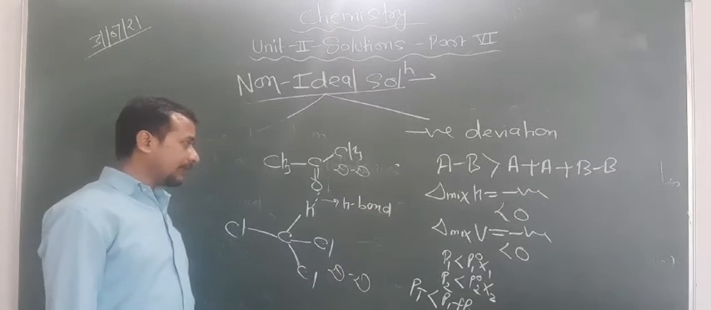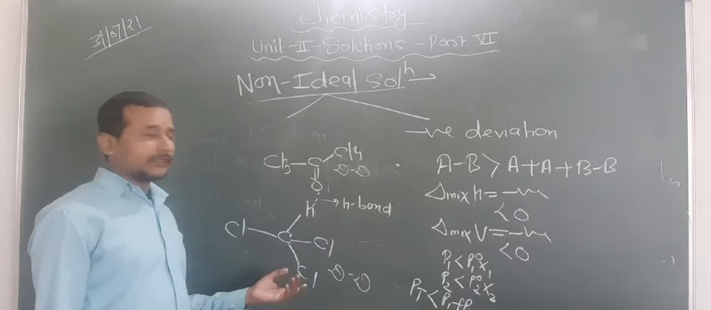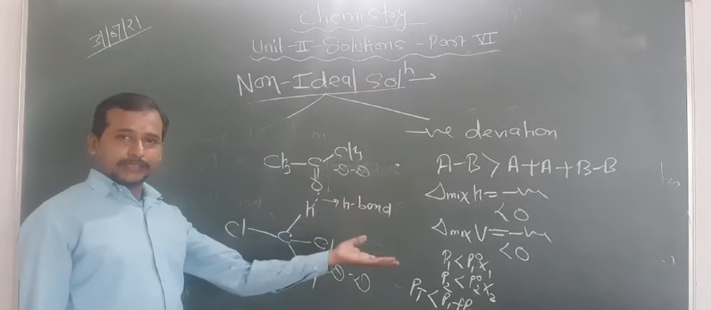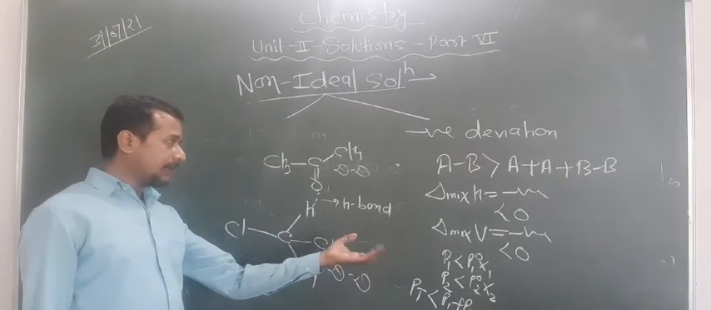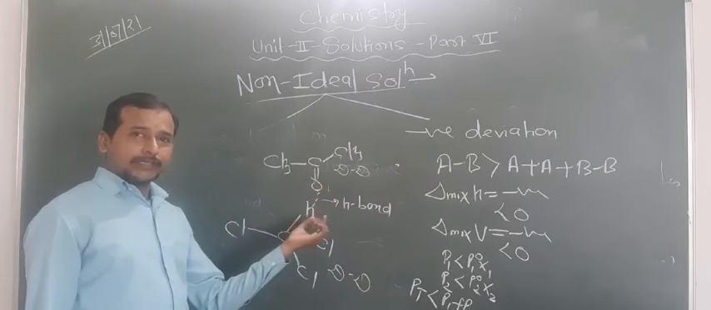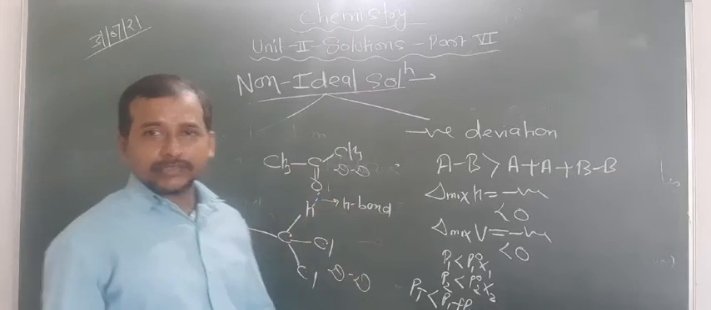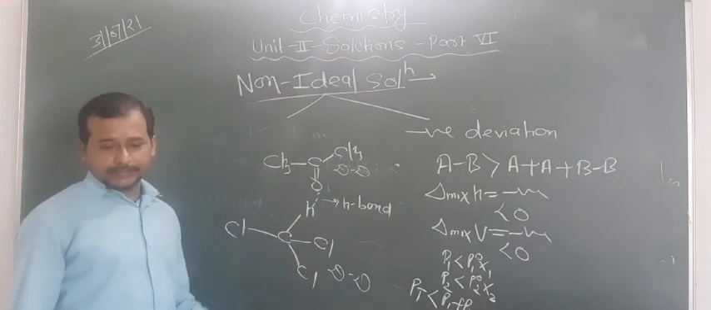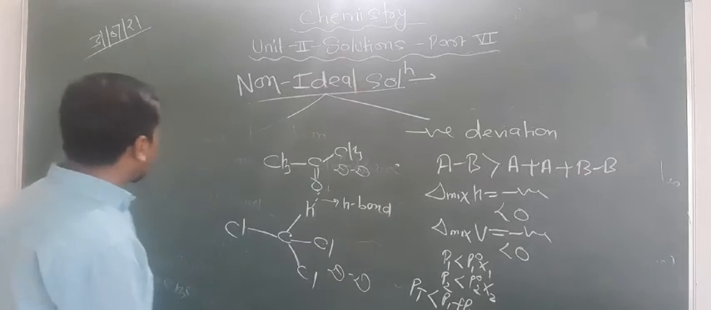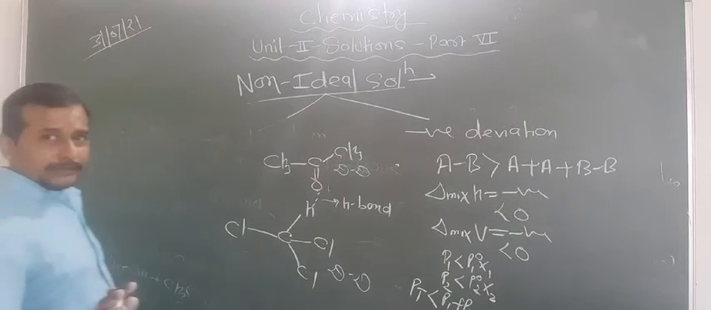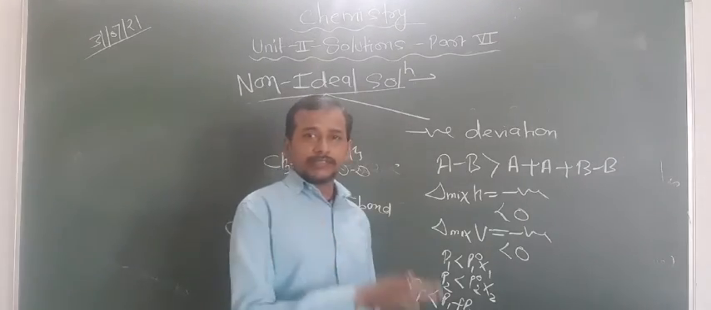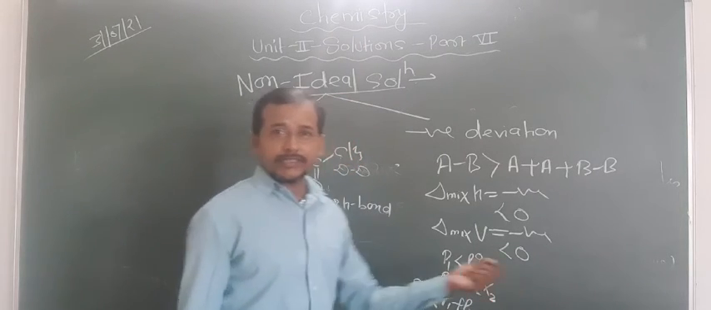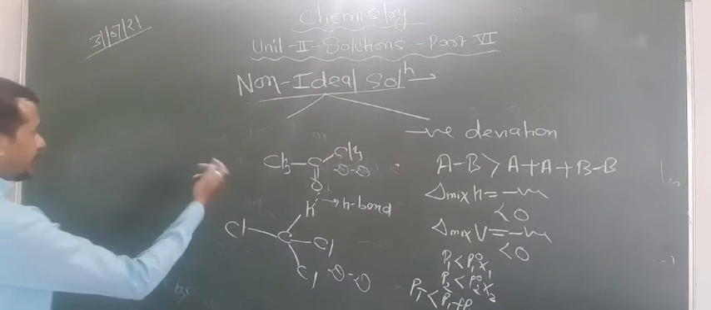So that's why what happens here? The interaction between them is more than the previous interaction. That means the solute-solvent interaction is more than solute-solute and solvent-solvent interaction, and that's why they show the negative deviation. Okay, some more common examples. One example is asked, you write one example in the form of explanation to show that they show the negative deviation. You can take this example.